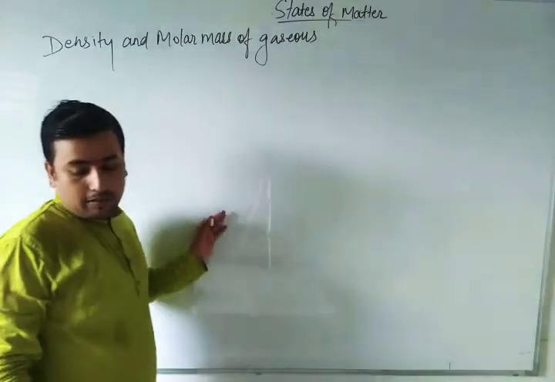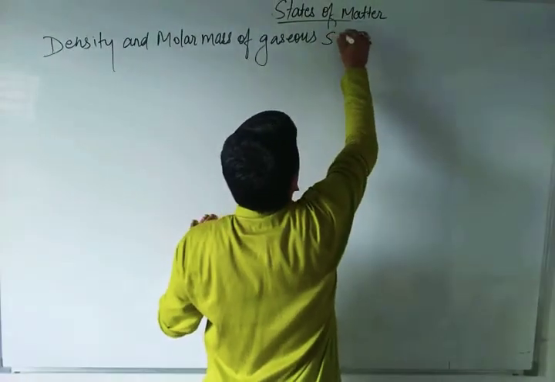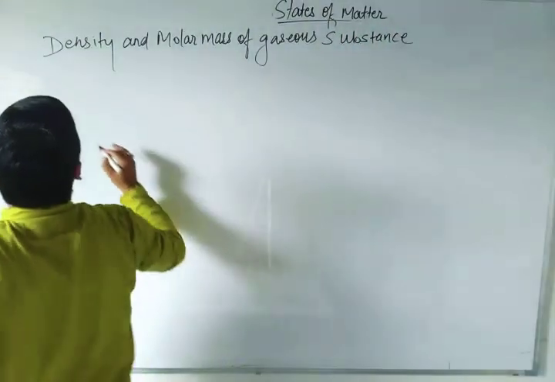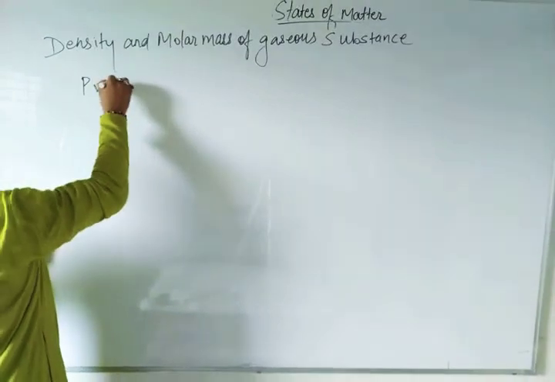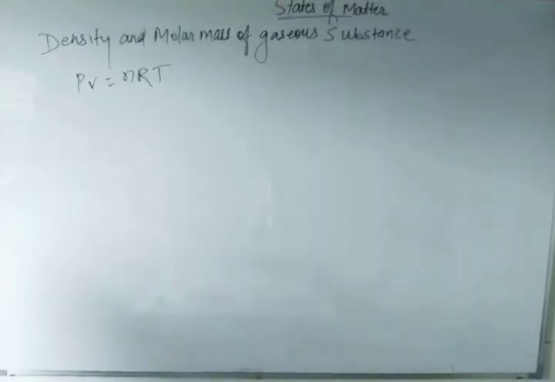See, density and molar mass of gaseous substances. What was our ideal gas equation? Can you tell me? The ideal gas equation was PV is equal to nRT, right? This was our ideal gas equation.